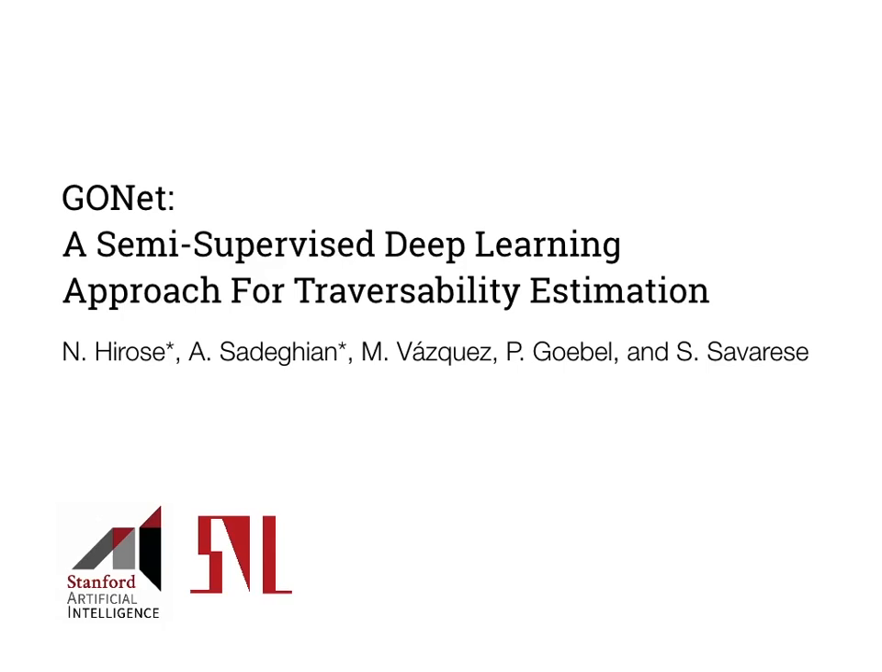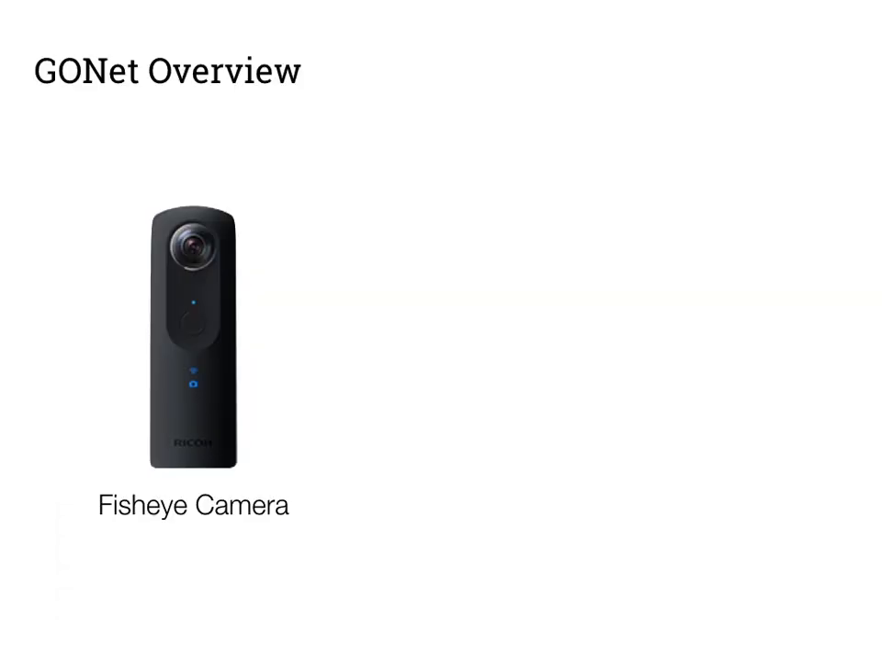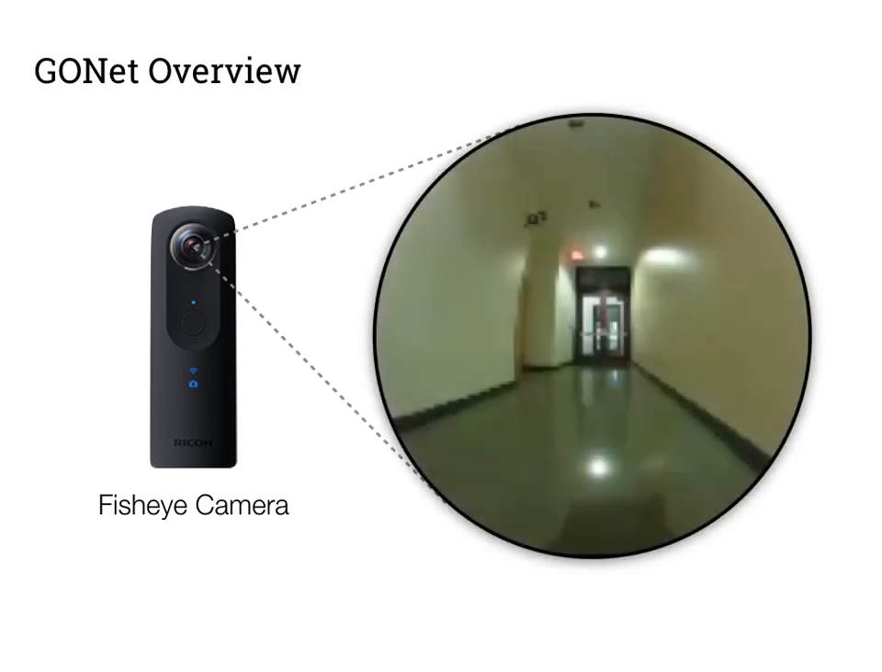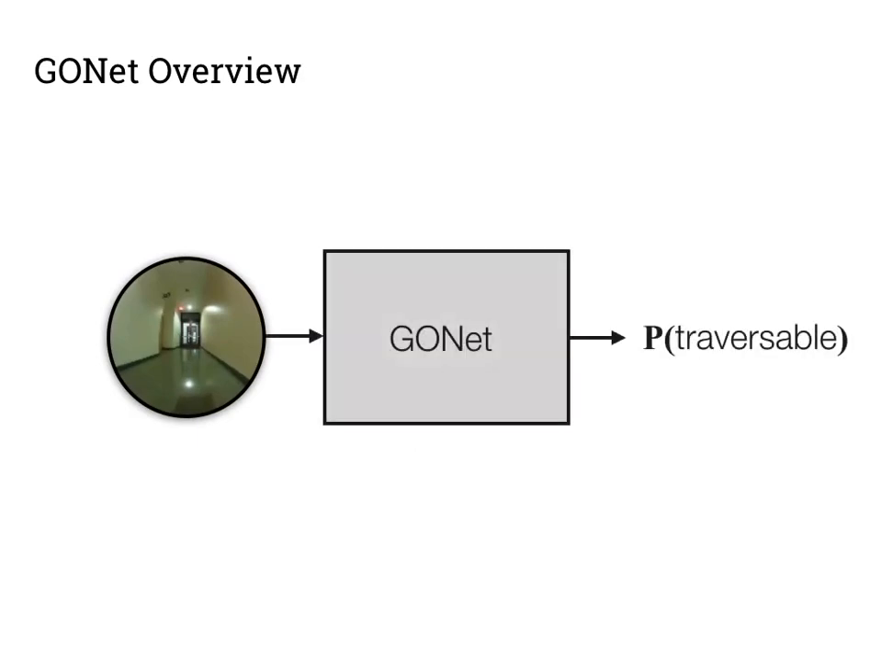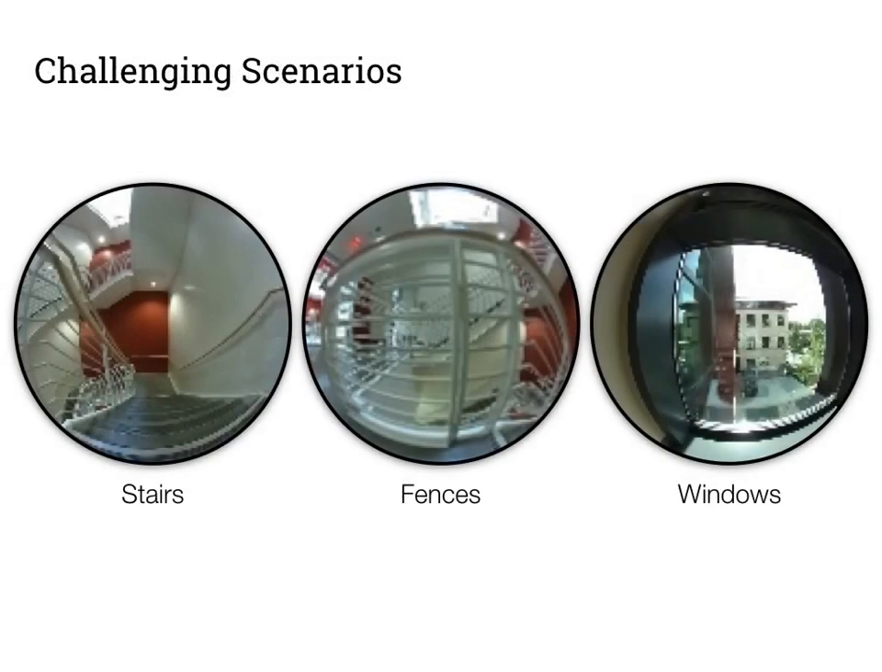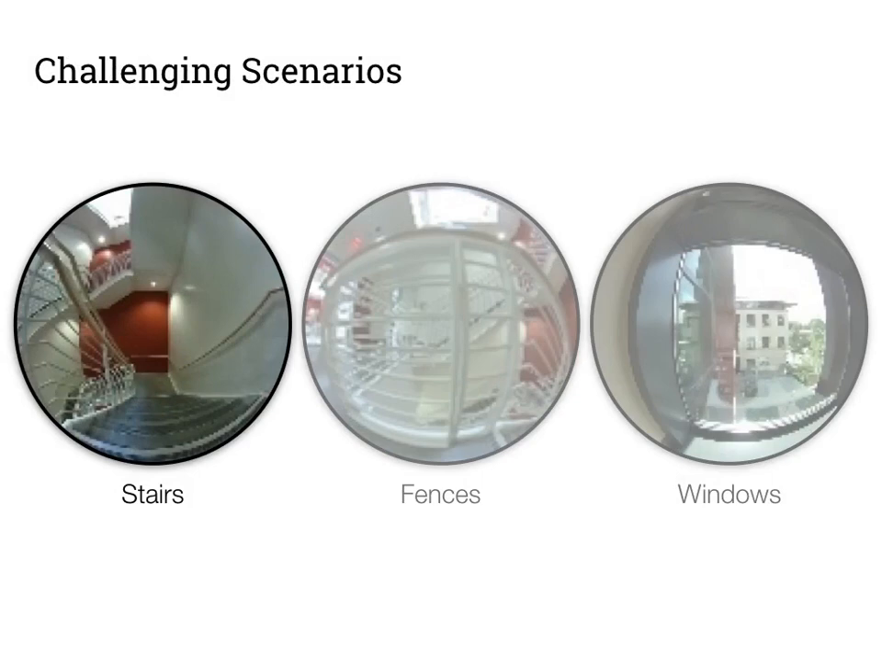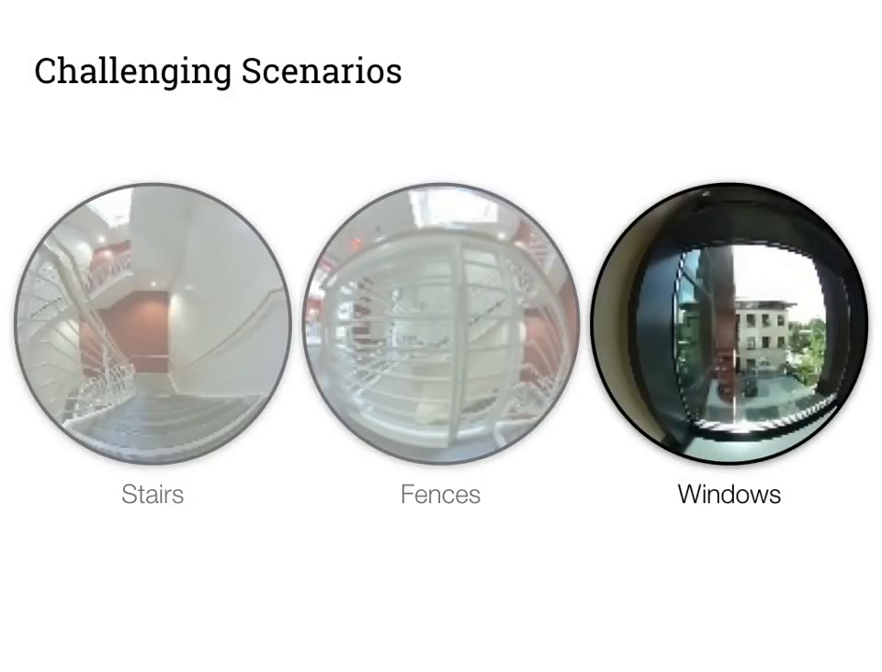We present GONet, a semi-supervised deep learning approach for traversability estimation. GONet takes as input an image of the environment captured from a fisheye camera on a robot, and outputs the probability that the input image depicts an area that is safe for the robot to traverse. GONet can deal with challenging scenarios. It can detect blocked paths and unsafe areas such as stairs, fences, and windows.